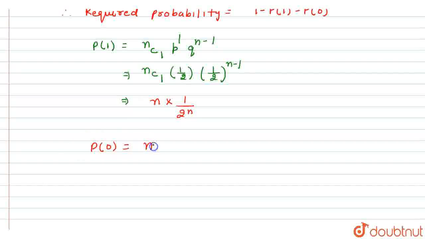Putting the value in the Bernoulli trial equation: nC0 p^0 q^(n-0), and q^(n-0) means q^n. Now nC0 is 1, p^0 is 1 and q^n means (1/2)^n, which is equal to 1/2^n.